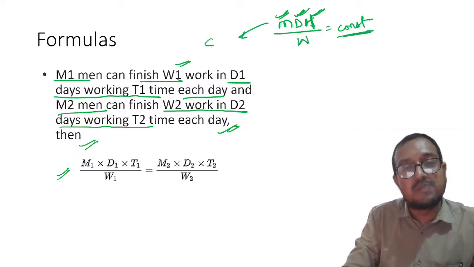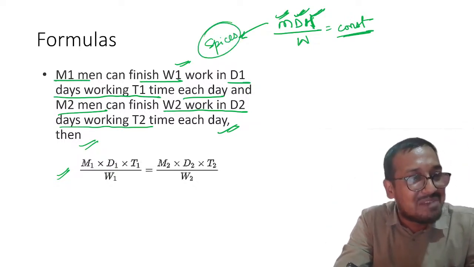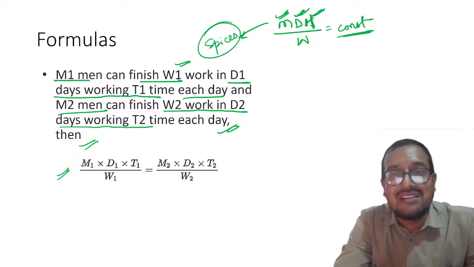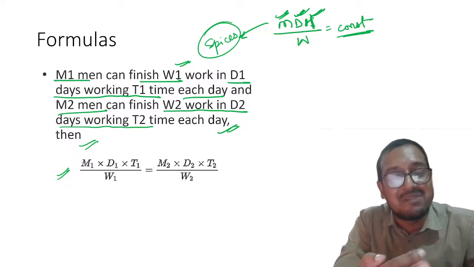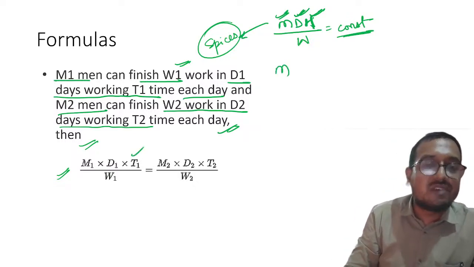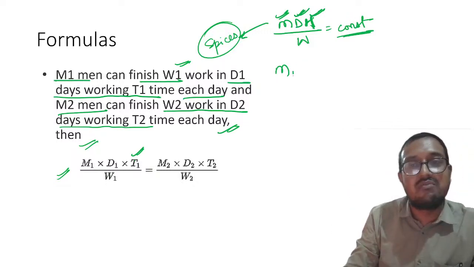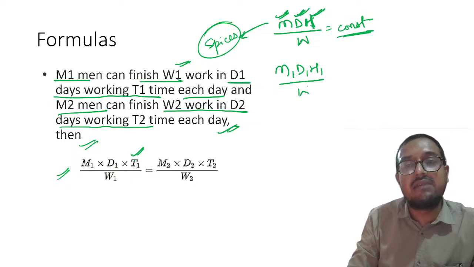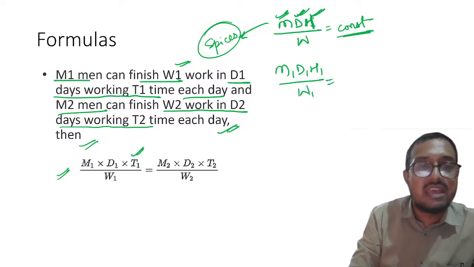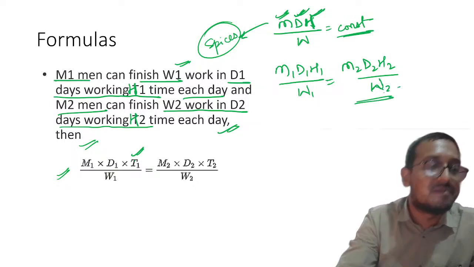So MDH, like the spices MDH, there is an old person who advertises it. Please remember, in his honor we can name it MDH divided by W is equal to constant. Don't get worried about T, I have just replaced T with H, because MDH becomes an acronym. So M1, D1, H1 divided by W1. Same meaning is there. Here I have written T1, you can put it H1 and H2. So M2, D2, H2 divided by W2. Please remember this thing. Clear?